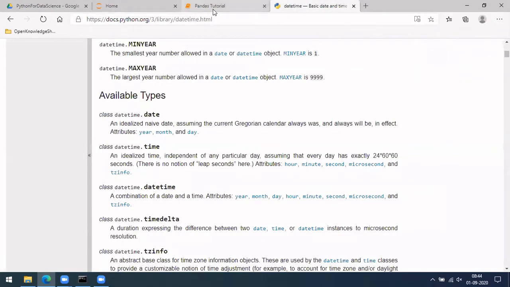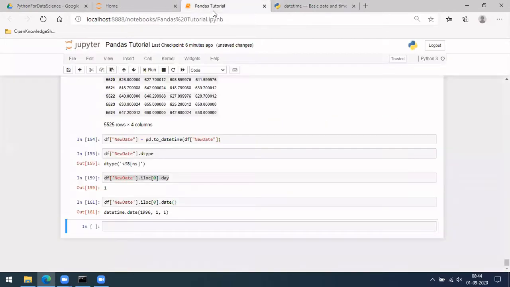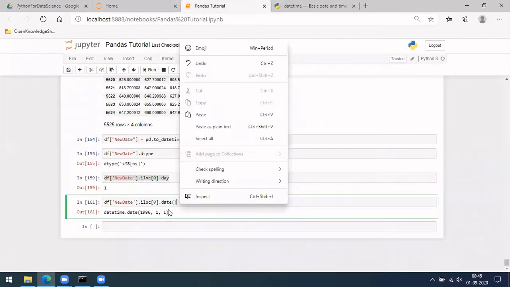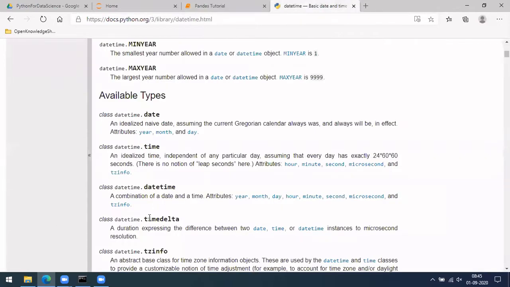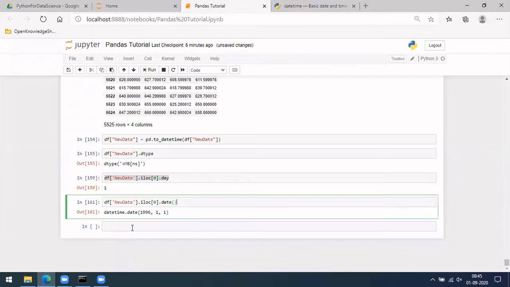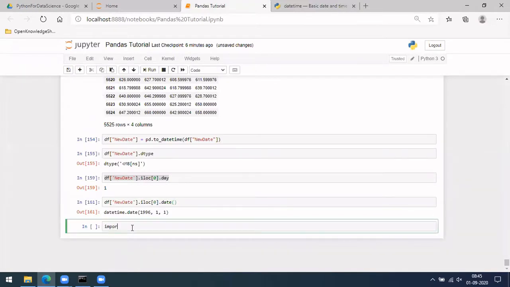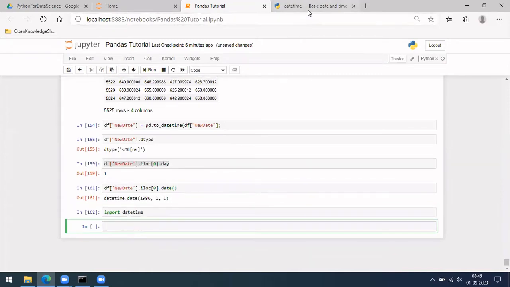In case you want to add some days to this, it is currently Jan 1st, right? I want to add 10 days to it. How we can do it is there is this concept called timedelta. For using that, I need to import datetime before.